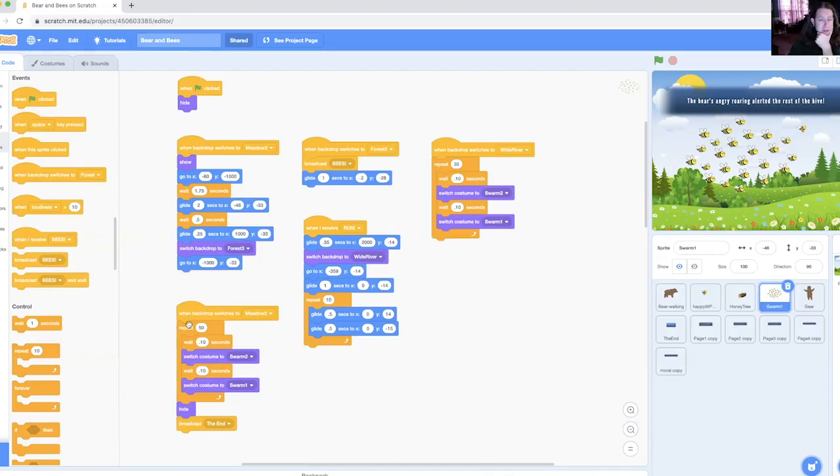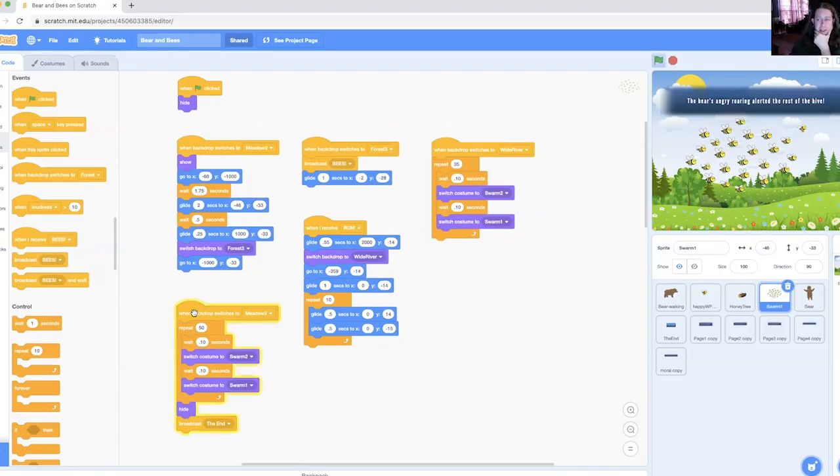The other piece of code that's running is to make them flap their wings. So you see we've got a repeat of 50 on this one. And that's me simplifying things a little bit so that their wings would continue to flap for the entire duration of the rest of the piece. And because they were going to flap for the entire duration of the piece, you can see at the end of that repeat, I hide them and broadcast the message, the end. So we'll get to that in a second, but just know that when they're done flapping their wings, we're done with the piece.